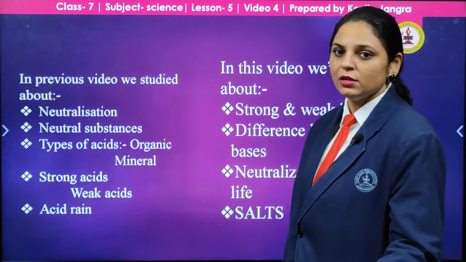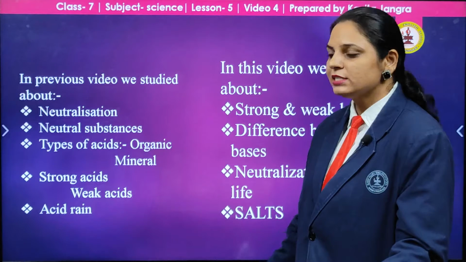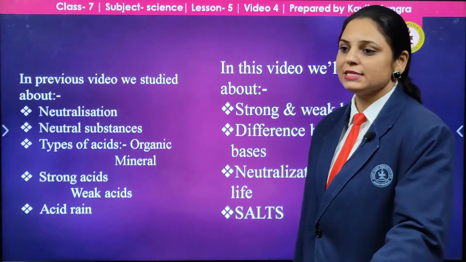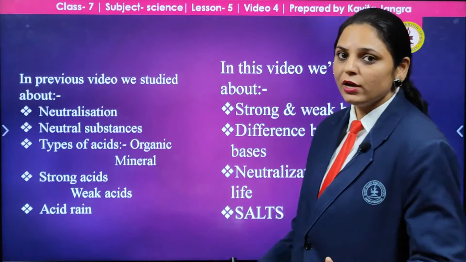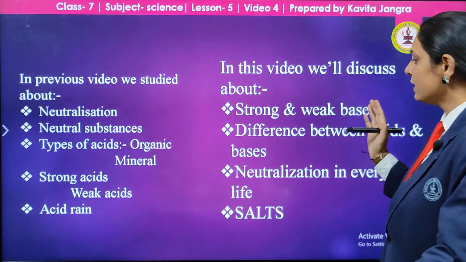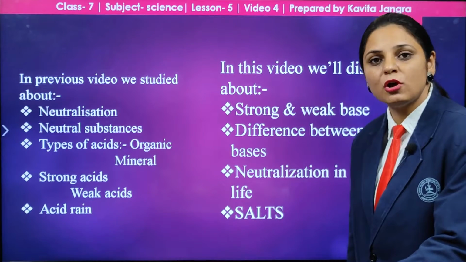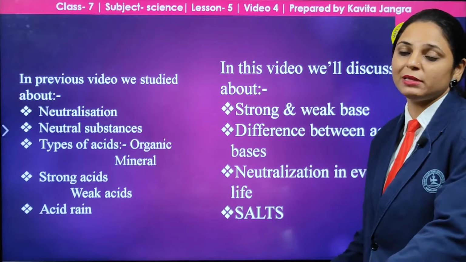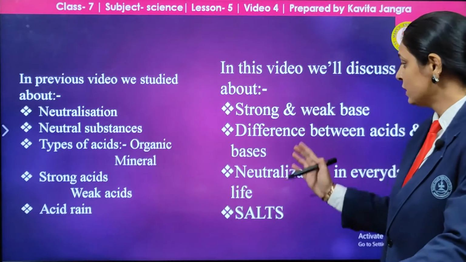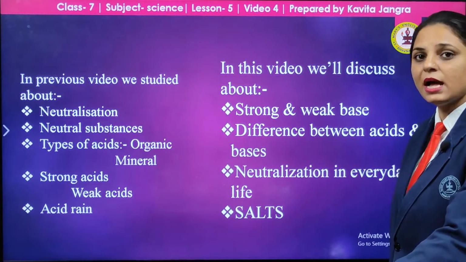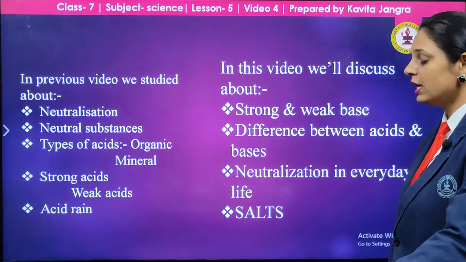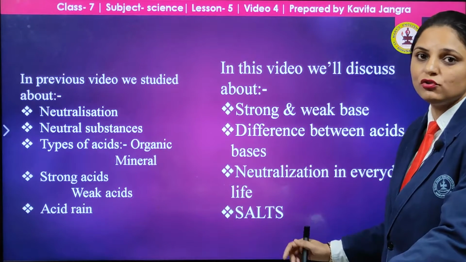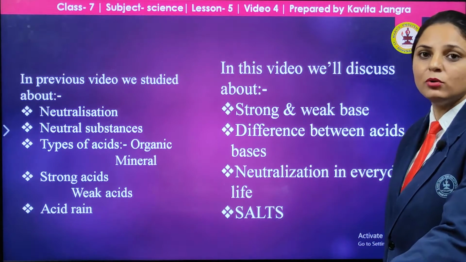These are the neutralization, neutral substances, then types of acids, the organic and the mineral acid, then the strong acid and the weak acid, and the acid rain. Now in this we are going to study the strong and the weak base. Earlier what we studied? The strong and the weak acid. Acids are also of two types and bases are also of two types, that may be strong and that may be weak. Difference between acid and the bases, again we are recalling it here, and neutralization in everyday life, the activities that we are doing in day-to-day life for neutralization. And lastly, something about the salts.